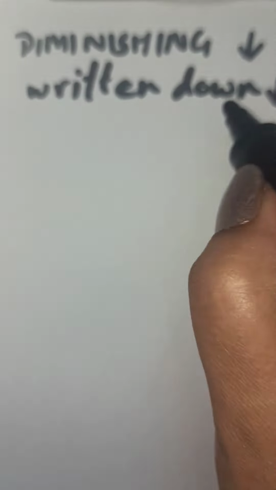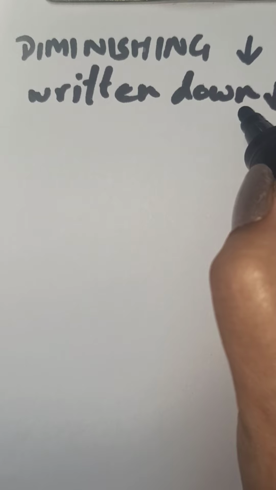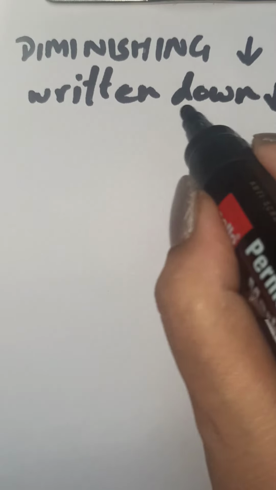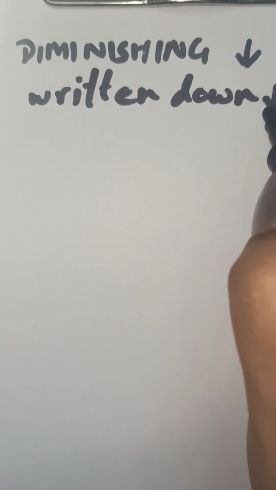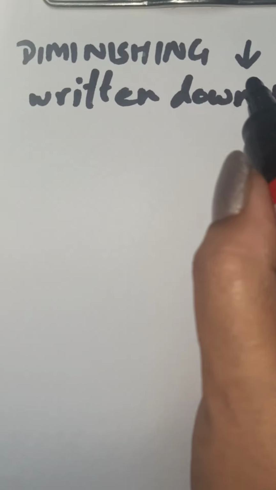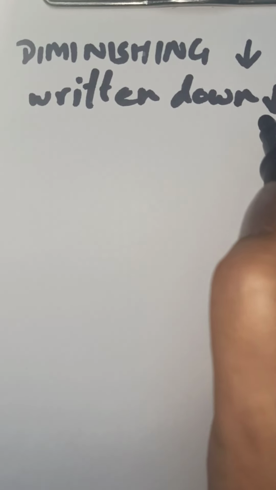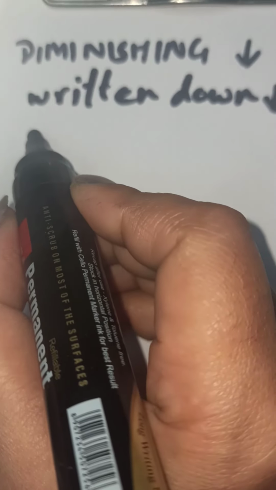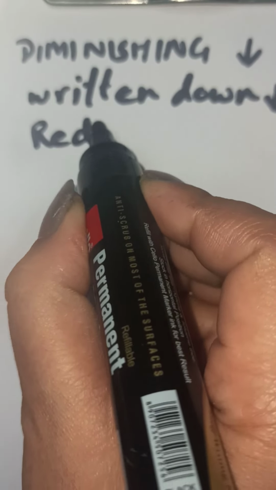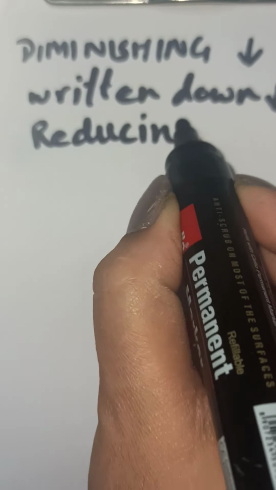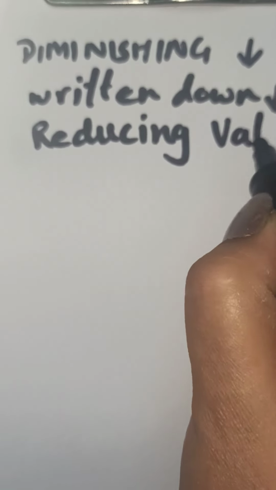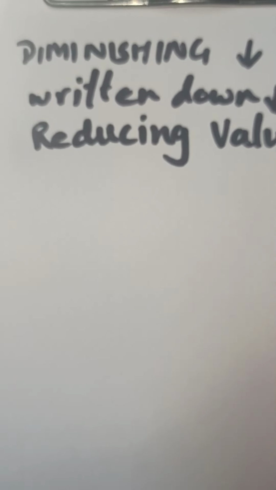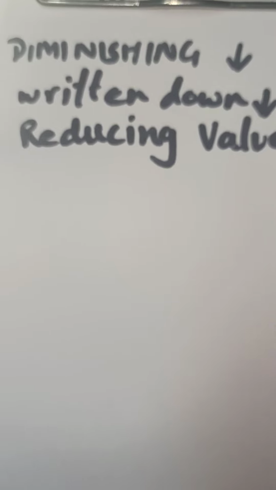We write off the value of the asset as depreciation each year. I've told you three names of the same method: diminishing balance method, written down value method, or reducing value method. All mean the same.